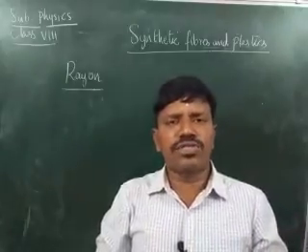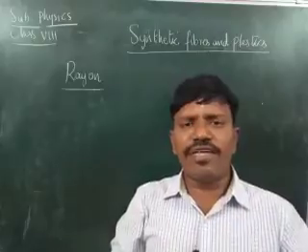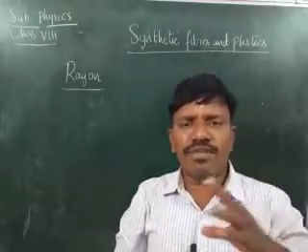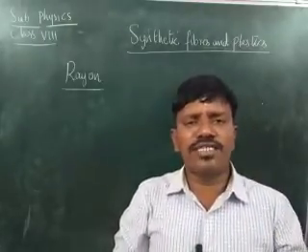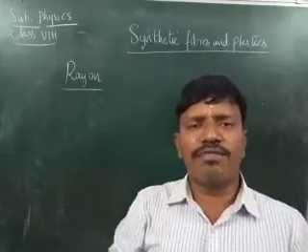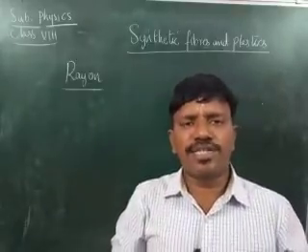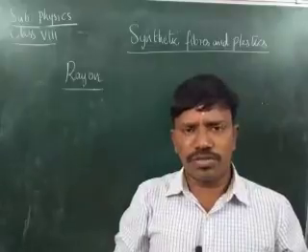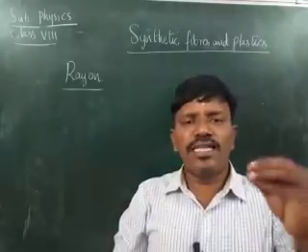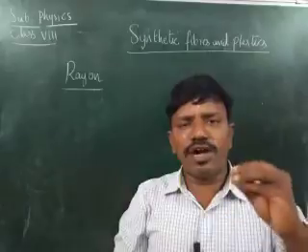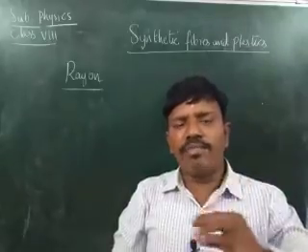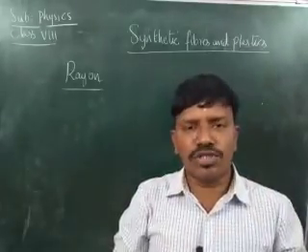Then you may get a doubt that if rayon is obtained from wood, then why is it called a synthetic fiber? Why is it not called a natural fiber? Even though it is obtained from wood pulp, it has to undergo many chemical processes, children.